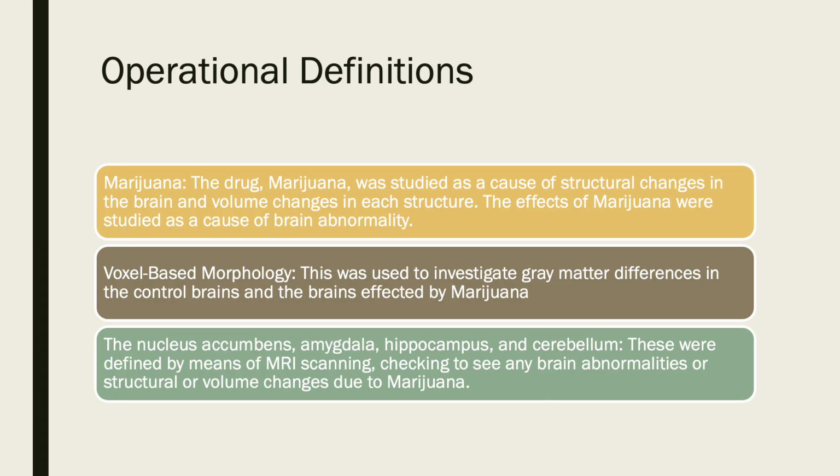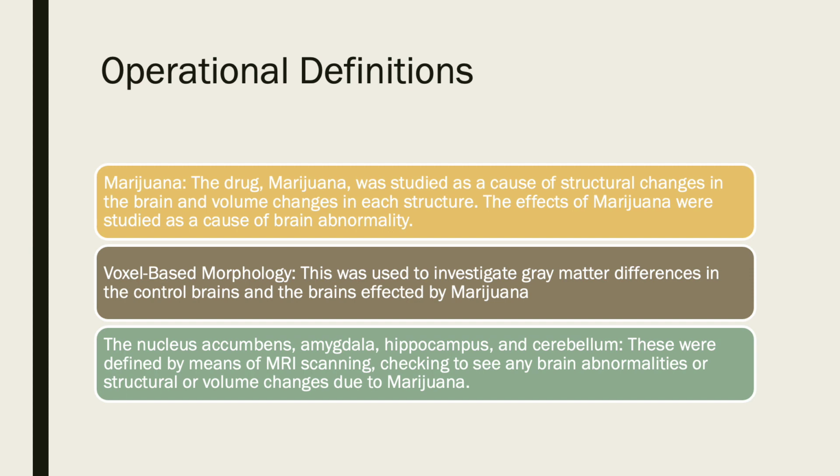Operational definitions are important in a study because they show how each term is going to be identified in the research. Marijuana in the study is studied as a cause of structural changes in the brain and volume changes in each structure. The effects of marijuana were studied as a cause of brain abnormality. Marijuana use was identified by an assessment taken by participants.